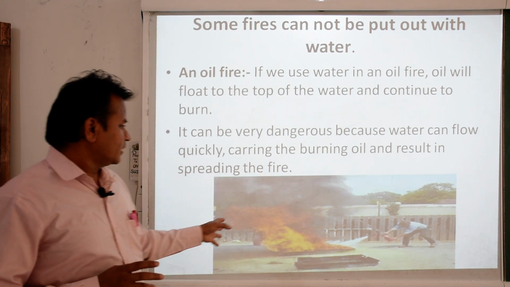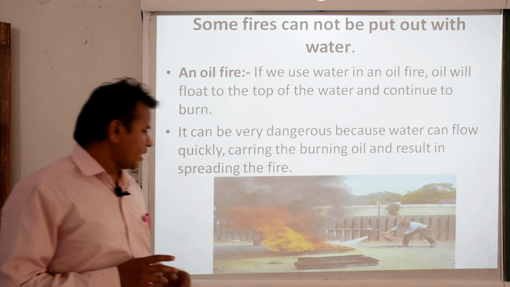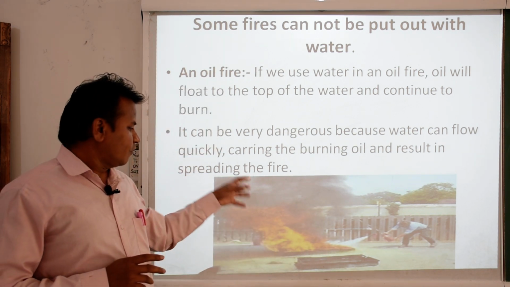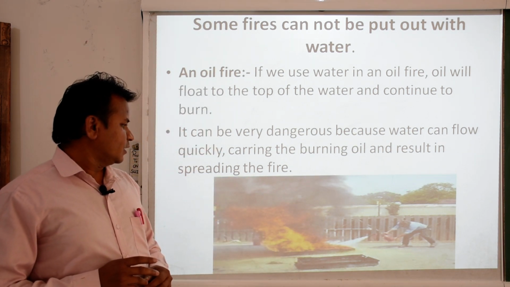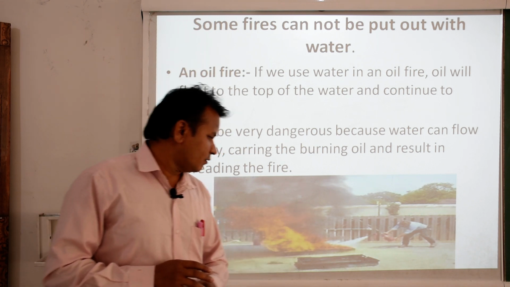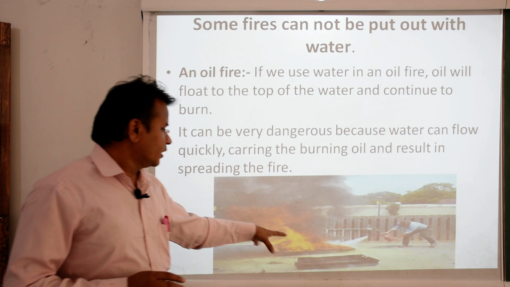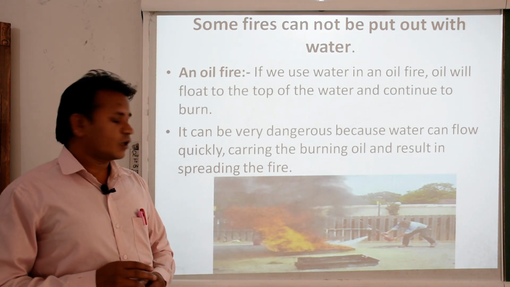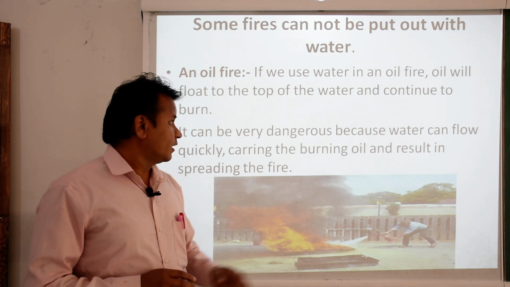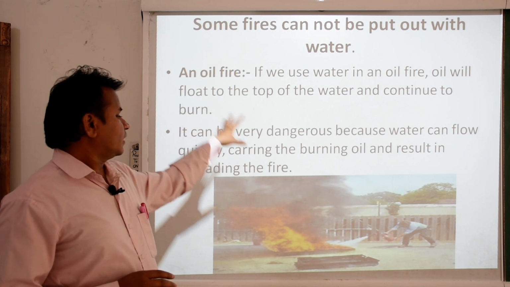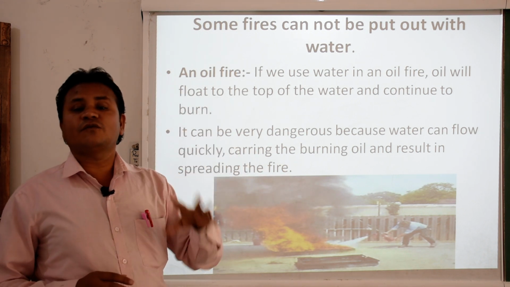You can see here, this gentleman is trying to control the fire, and he may be using a certain type of gas, that is carbon dioxide. We have to keep in mind that water is not useful everywhere.